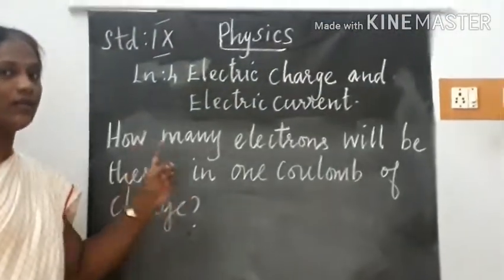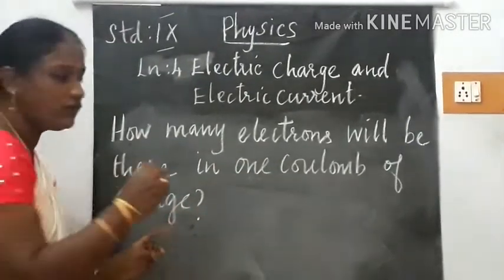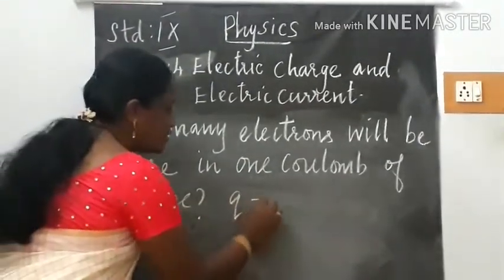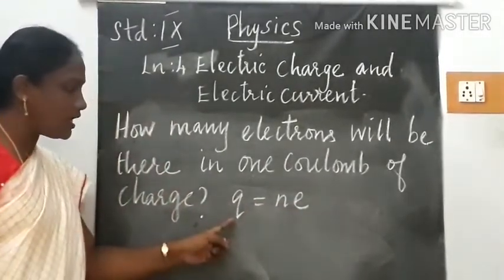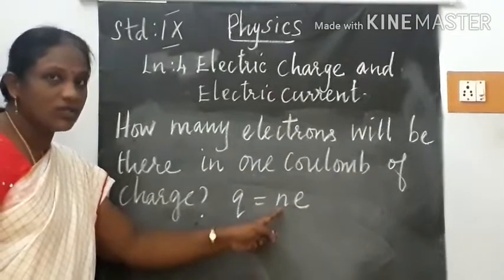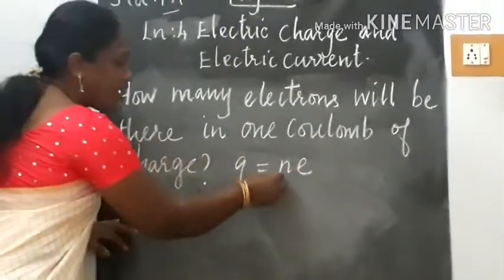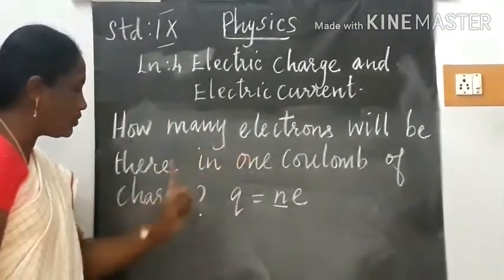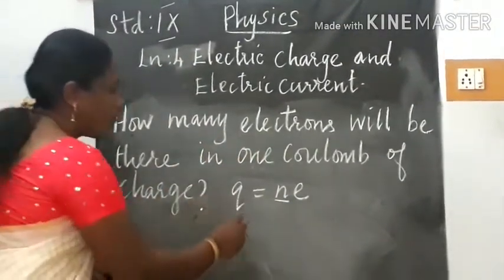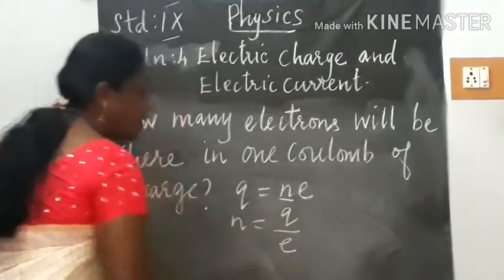Let us calculate the number of electrons in 1 coulomb of charge. We know the formula Q is equal to Ne, where Q is the charge, N is the number of electrons and e is the charge of an electron. Here we are asked to calculate the number of electrons present in 1 coulomb of charge. So the formula becomes N is equal to Q by e.